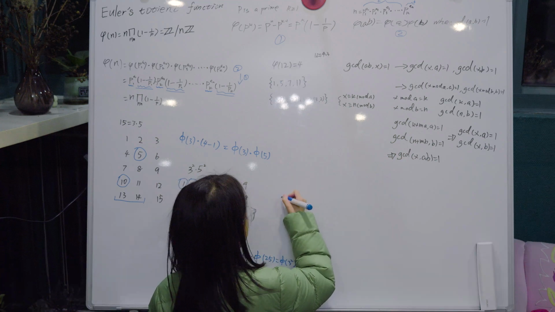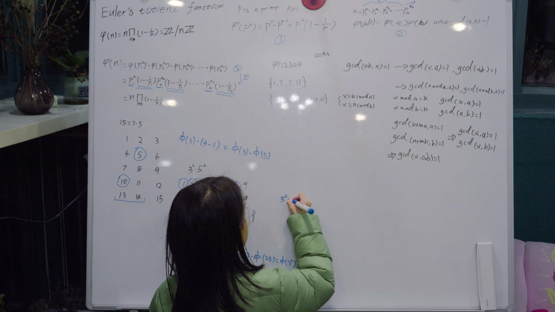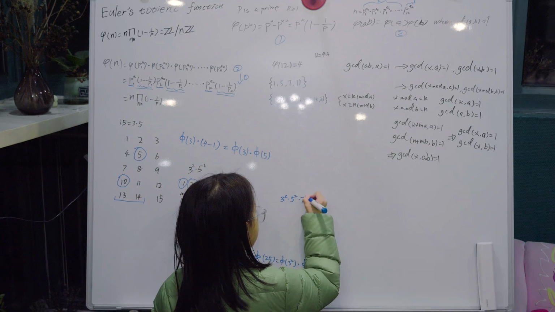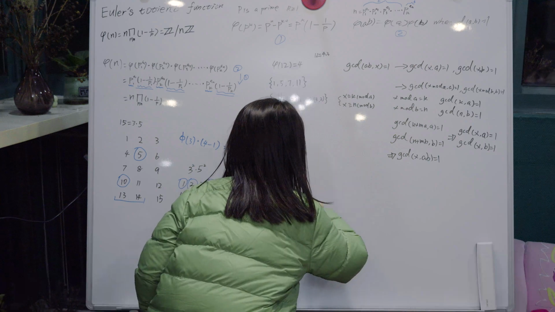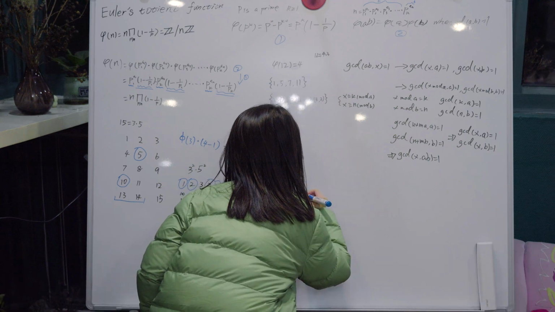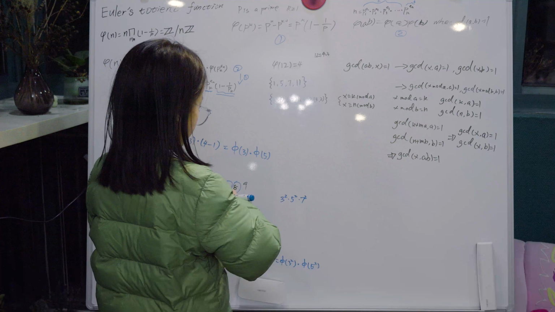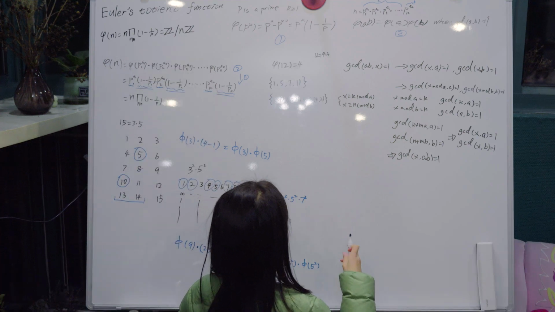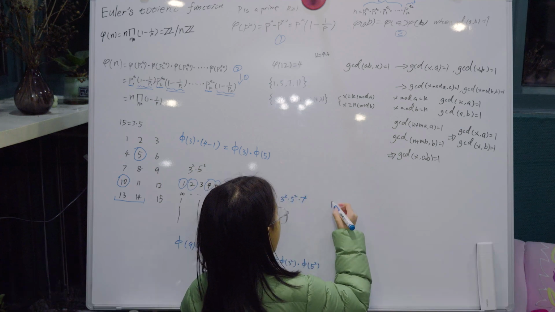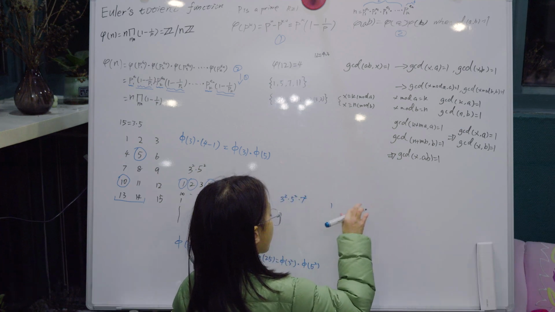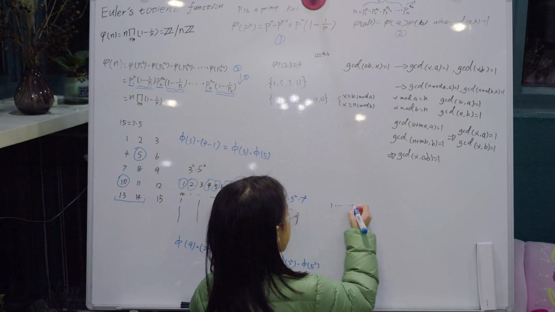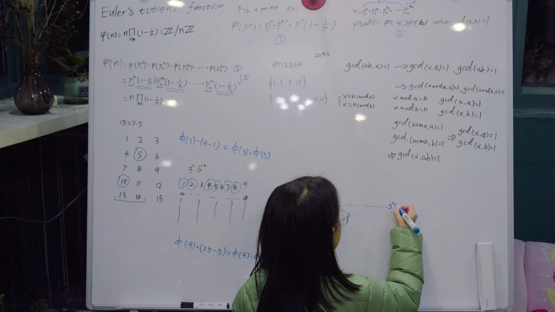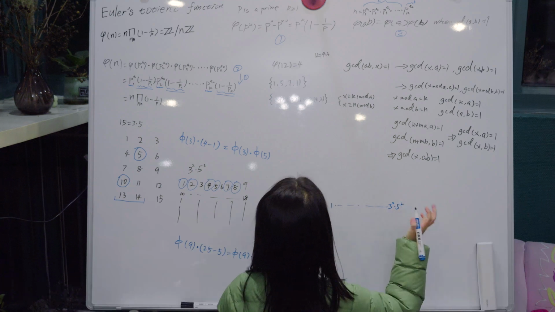If it's 3 to the 2 times 5 to the 2 times 7 to the 2, you'll find it. It's easy. First, you think of the numbers from 1, and then every row has 3 to the 2 times 5 to the 2 numbers.